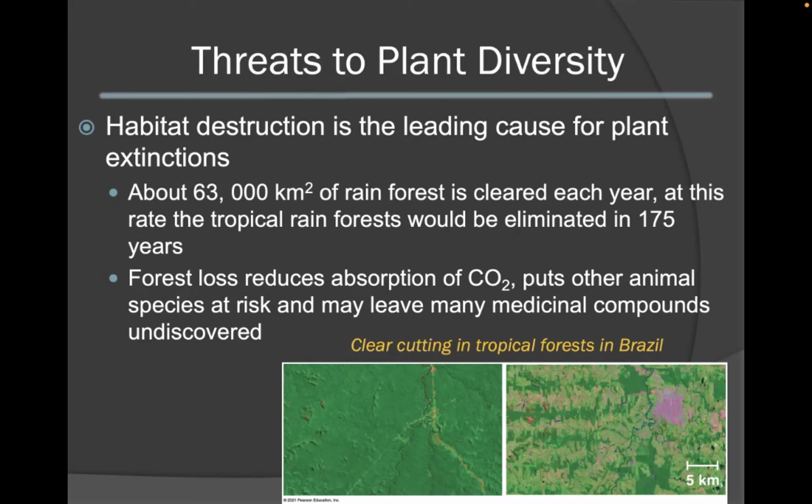Note the pictures below that indicate the damage as a result from clear cutting of the tropical forests in Brazil. Thus, it is very important to protect our plant species to maintain the integrity of our ecosystem.